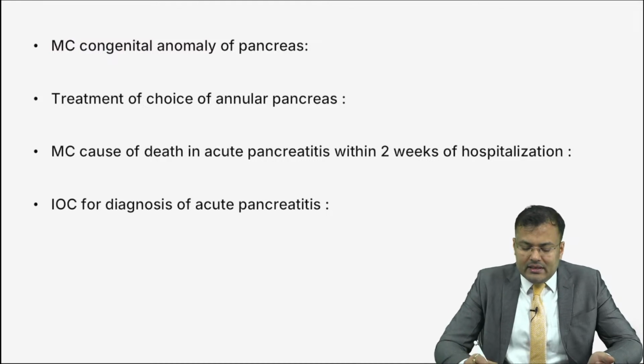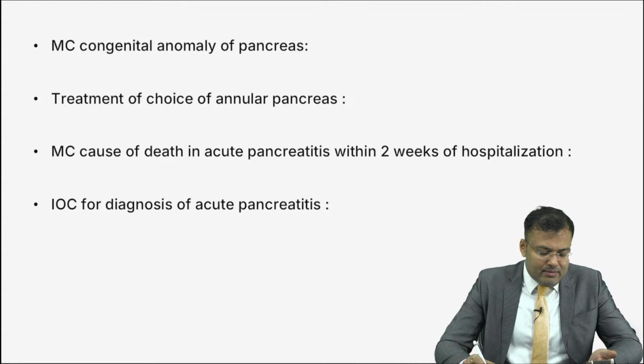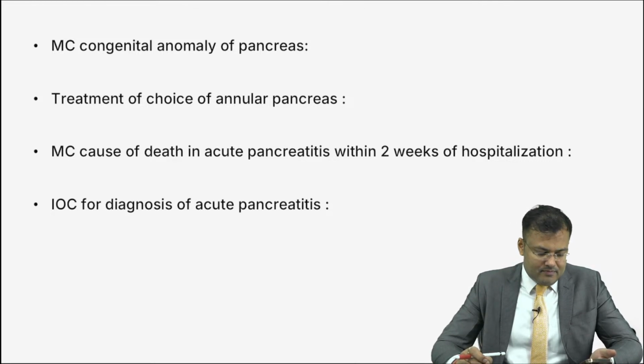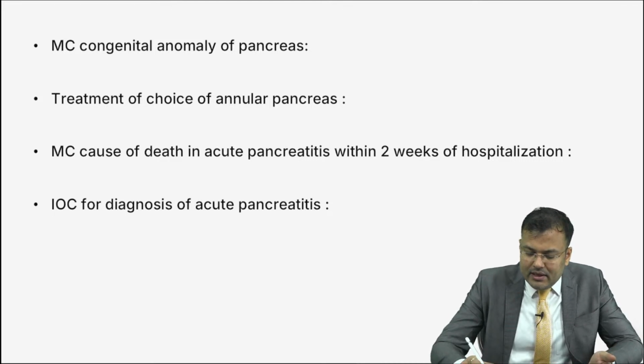Most common congenital anomaly of pancreas. Guys, tell me, what is the most common congenital anomaly of pancreas? Easiest question. It's pancreas divisum. Very good. That's the most common congenital anomaly of pancreas.